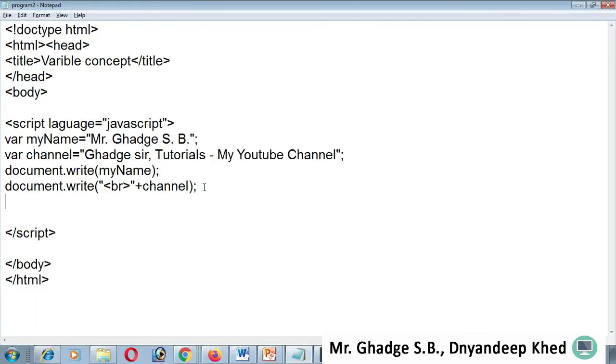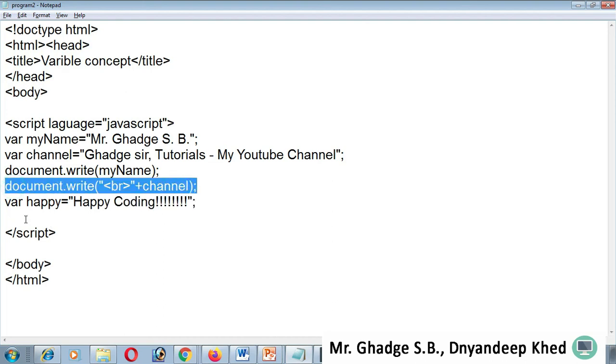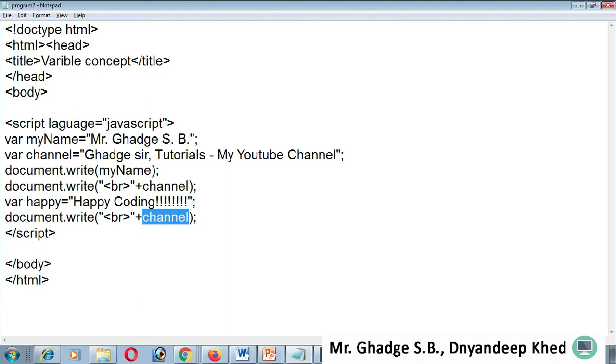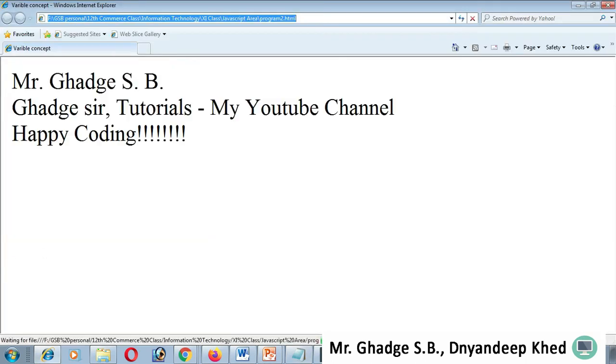A variable you can use anywhere. Simply use the var keyword and add the variable name. I want to add a happy variable, equal to happy coding. Just copy it and paste it. Then it displays happy coding on the page.